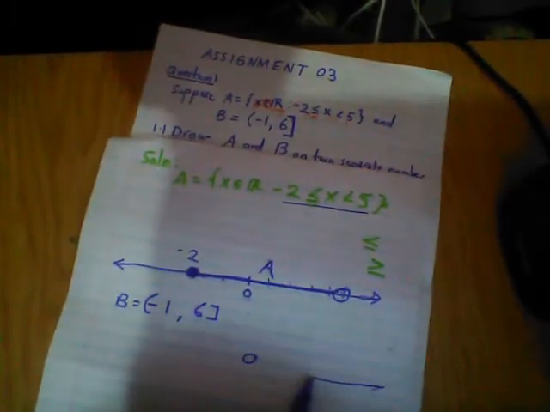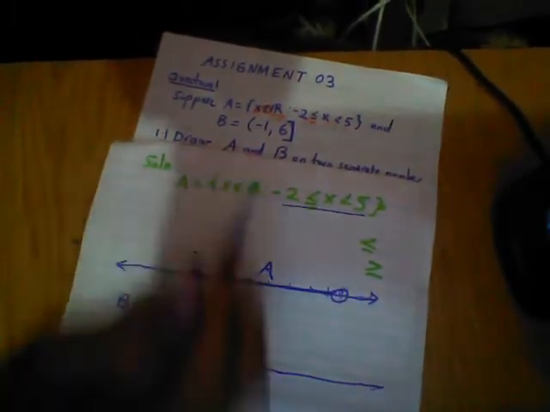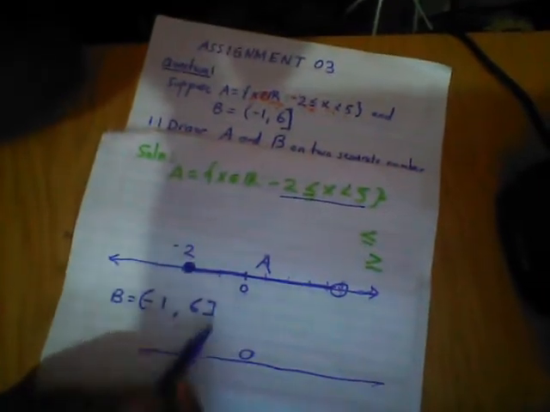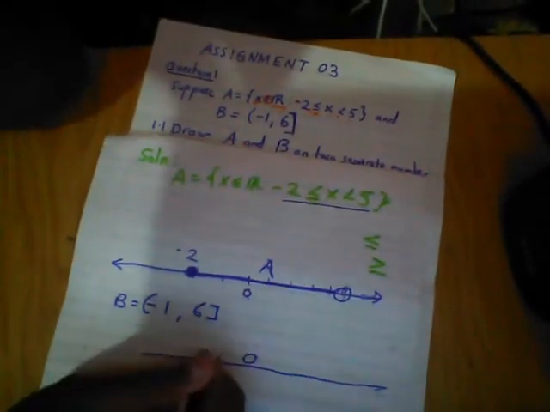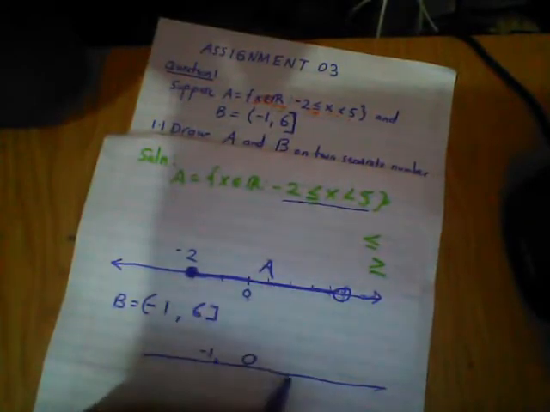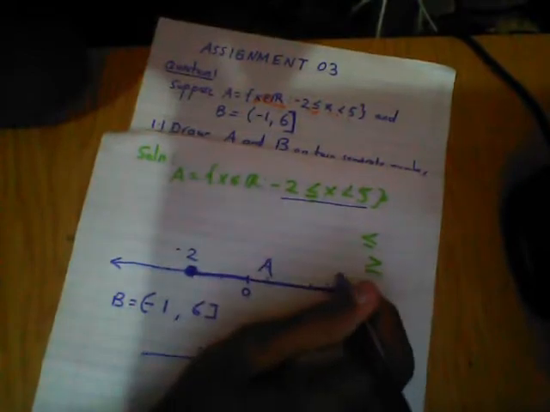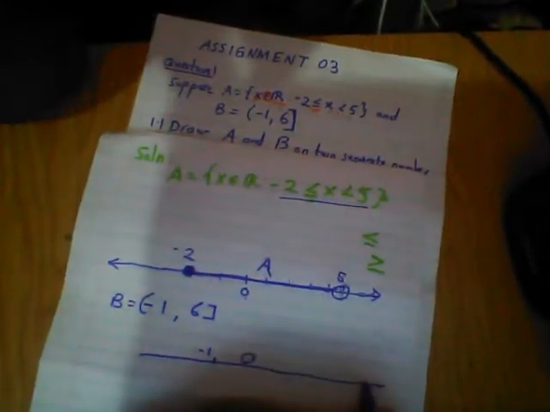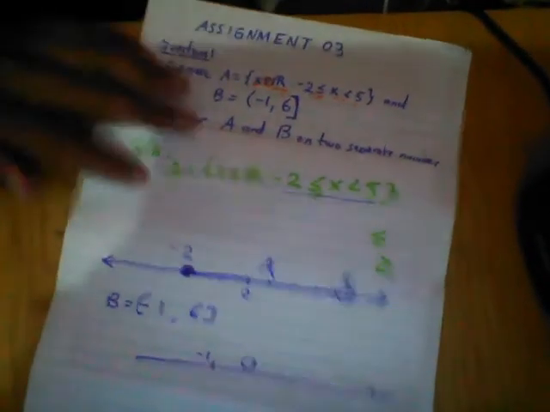Start from negative 1. If this is 0, this should be negative 1 here. Negative 1 to 6. So we say 1, 2, 3, 4, 5. So 6 should be somewhere here. Is it including or excluding? 6 is including, so we want to put a solid dot.